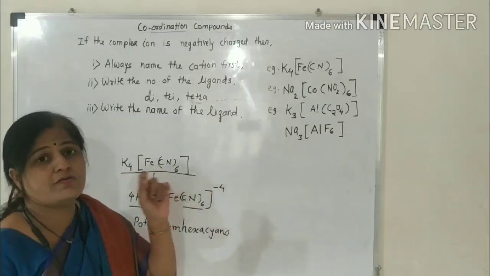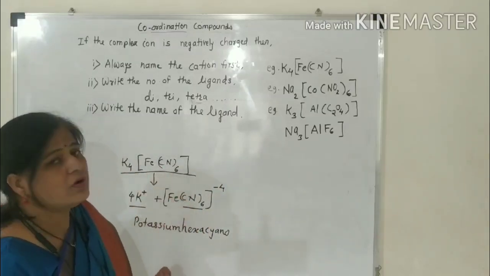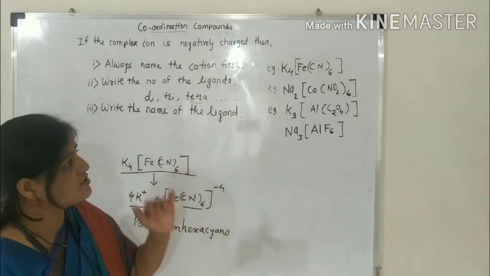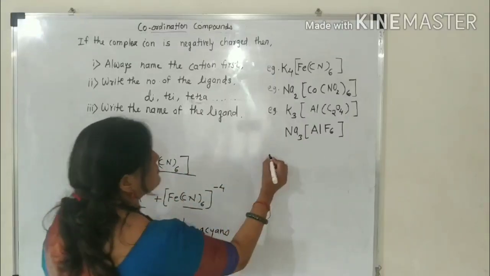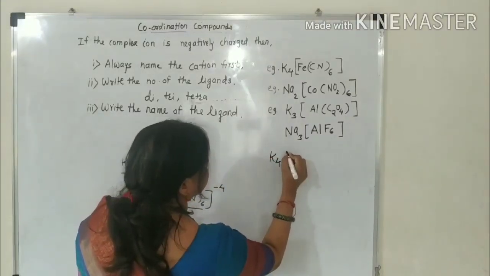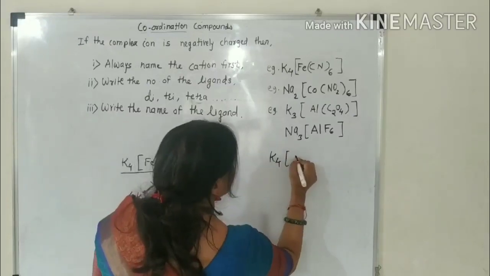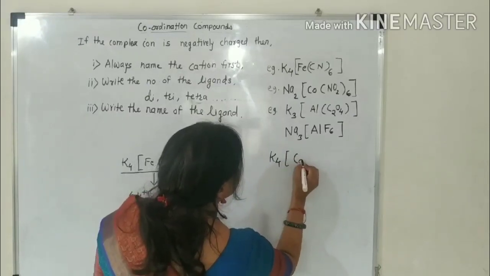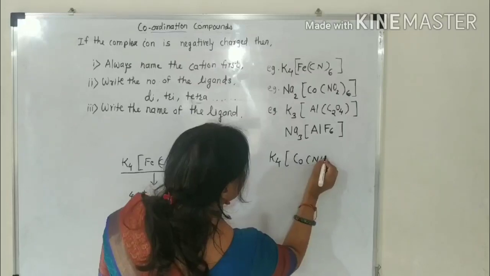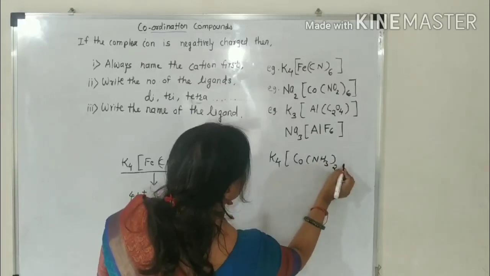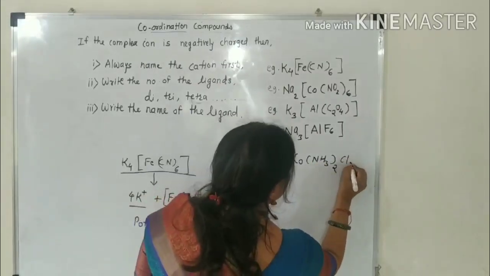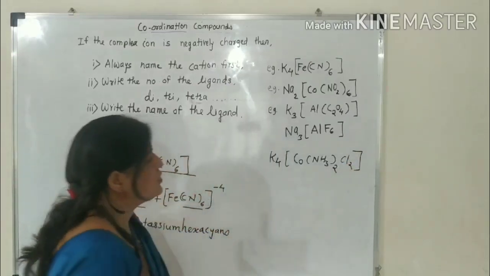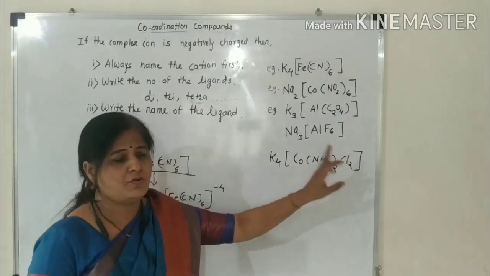Then, if there is more than one type of ligand, you should take their names. If like this, K4 with CO, NH3 twice, and Cl2, in this compound there are 2 types of ligands present.